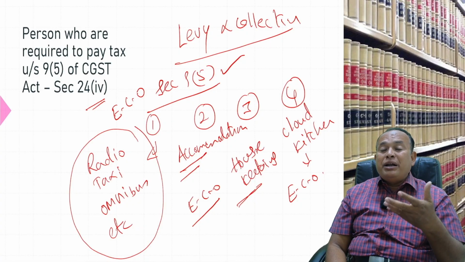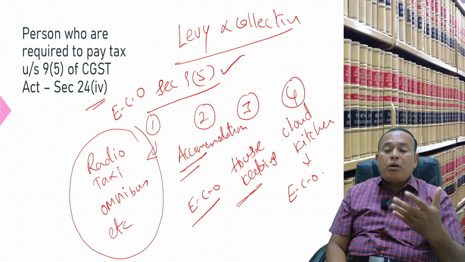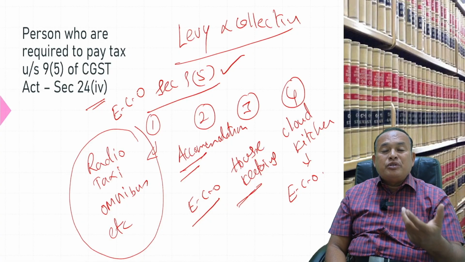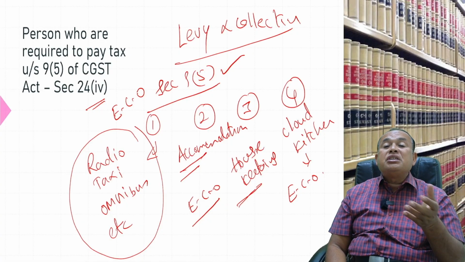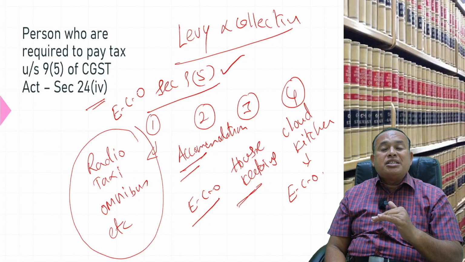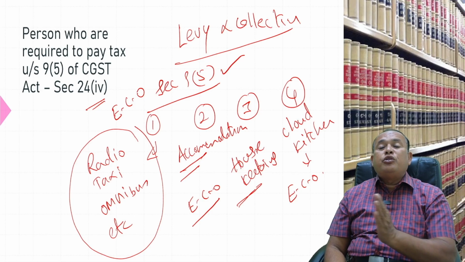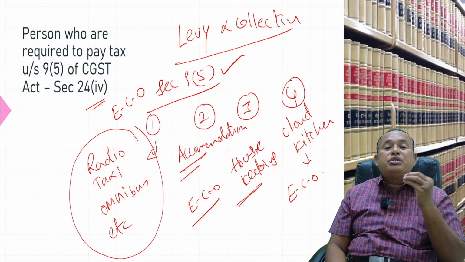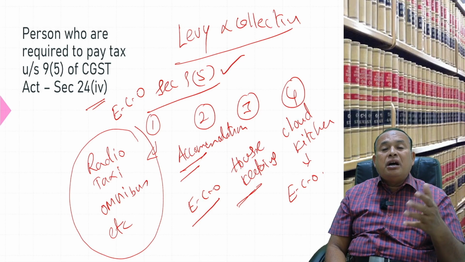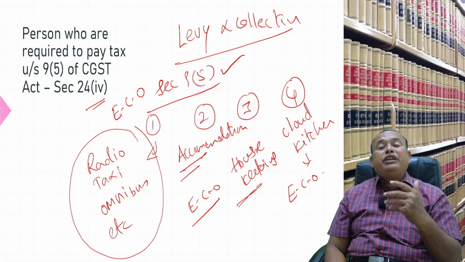In the case where a radio taxi or omnibus other than a body corporate, or a motor vehicle of passenger transportation supplies through an e-commerce operator, or a short-term accommodation service provider or housekeeping service provider who are basically unregistered persons provide services through an e-commerce operator, or a cloud kitchen provides services through an e-commerce operator, in all these 4 categories the e-commerce operator should compulsorily get registered under the GST law under section 24 clause (x), irrespective of the turnover.